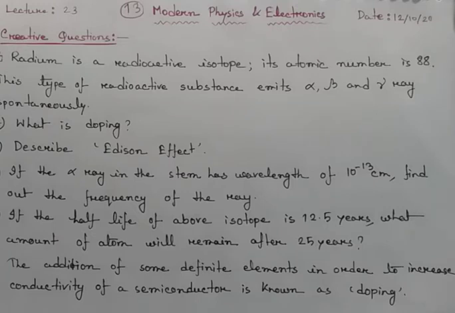Pentavalent or trivalent materials are used for doping, and from doping we get p-type and n-type material. Here I have to mention only the definition: the addition of some definite particles or elements in order to increase the conductivity of a semiconductor is known as doping.